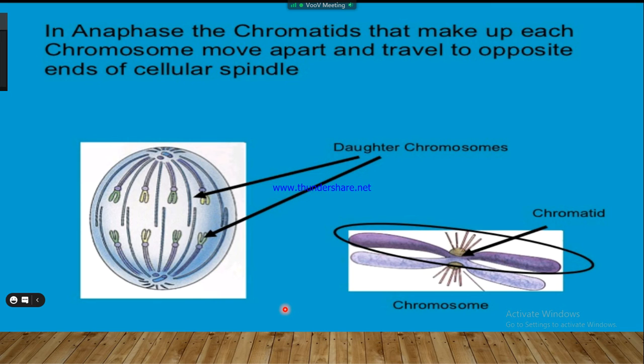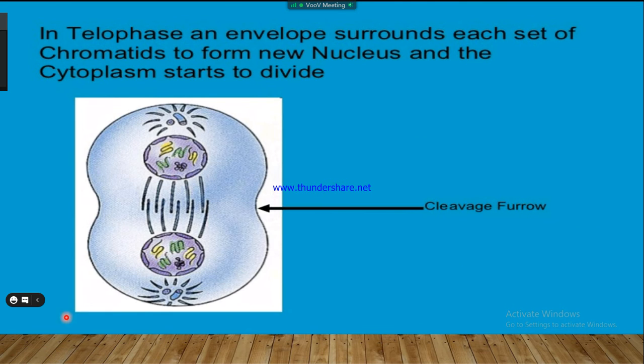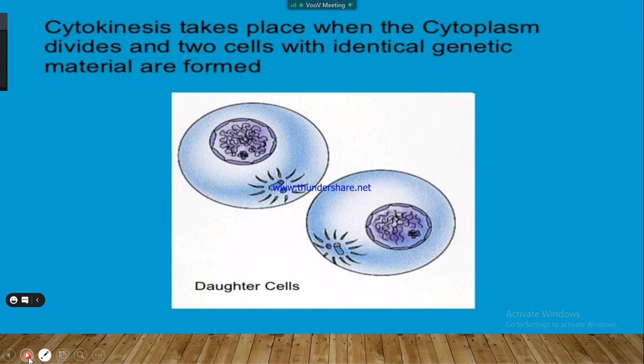In anaphase, the two daughter chromosomes are separated from each other, the two chromatids separate and move towards the opposite poles. In telophase, they reach the opposite poles and the cleavage furrow starts growing, which is the ultimate separation of both cells. In cytokinesis, the other cell organelles are developed. The cytoplasm is divided into two equal parts.